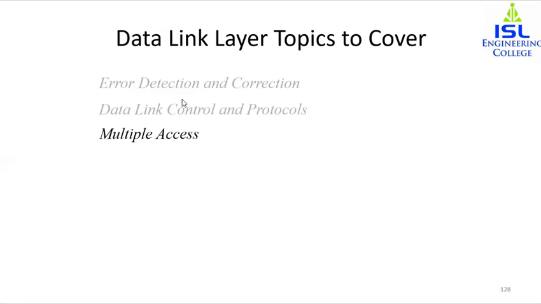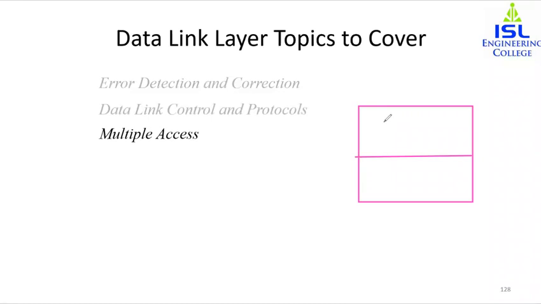A person a few feet away from us will be using the same channel to talk to some other person. So we can consider the data link layer as 2 sub layers. The data link layer is actually divided into 2 sub layers, which are given as follows. The first sub layer is the data link control, and the second sub layer is the multiple access resolution. So let me just mention it over here. The first is data link control, and the next is multiple access resolution.